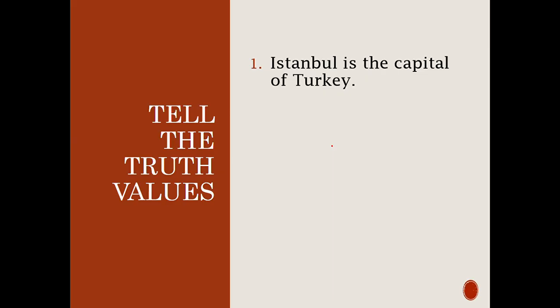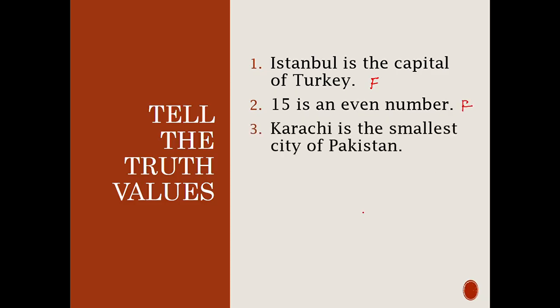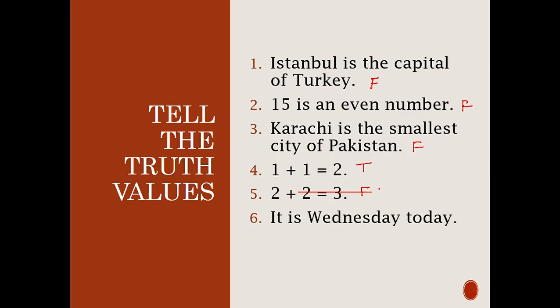Istanbul is the capital of Turkey. This is a false statement. 15 is an even number. This is a false statement. Karachi is the smallest city of Pakistan. This is another false statement. 1 plus 1 is equal to 2. This is a true statement. And 2 plus 2 is equal to 3. It is a false statement. It is Wednesday today. This is also a false statement since it is Monday today. Whenever it is Wednesday, then this statement becomes true.